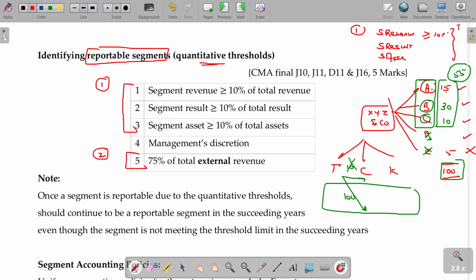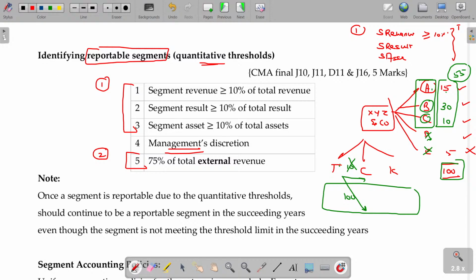Sir, management prefers to show a small segment as a reportable segment. Sir, it's not required, sir. Very insignificant matter. But management prefers. Can I do so? Yes. Optionally, you can show all the segments also, but mandatorily these two.